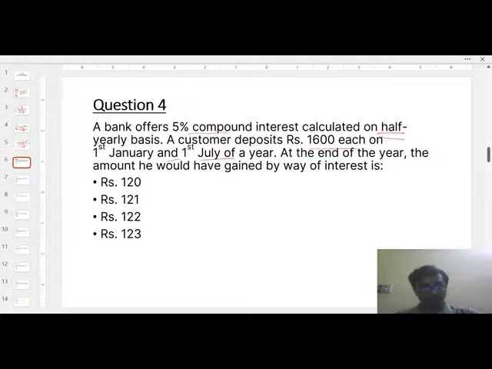So here you can see, for the deposit of 1st January, that is 1600. So that will be calculated on half yearly basis, right? So what is the formula for half yearly basis? P into 1 plus, just a second.